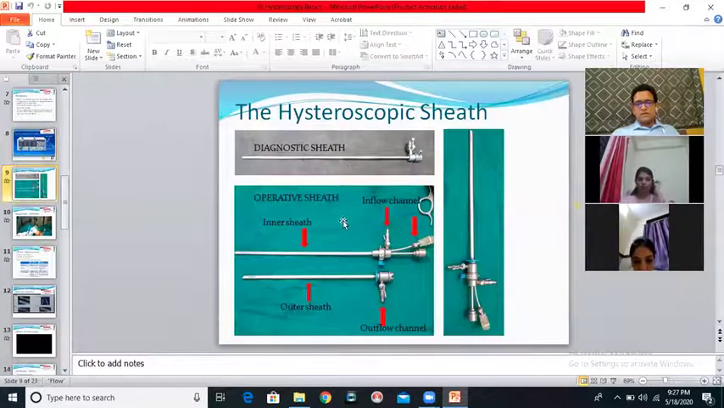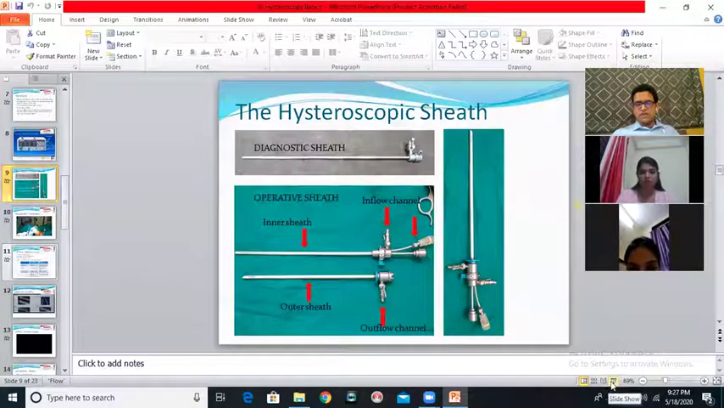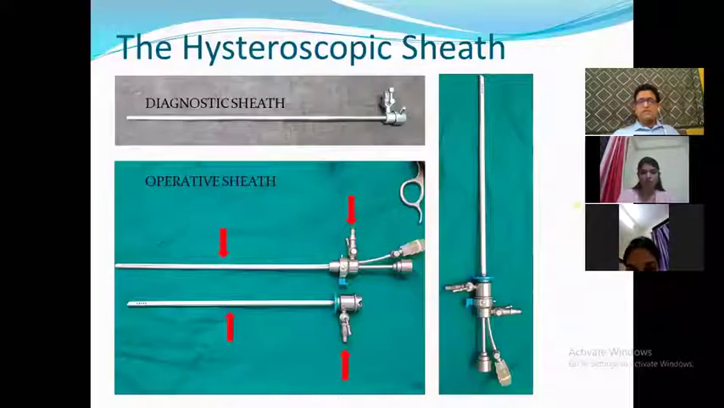Okay, so this particular one does require a slideshow, so we'll go on the slideshow. This is the design of the hysteroscope sheath and the two types of hysteroscope sheath that are available. See, the operative sheath has got two parts, an outer part and an inner part.